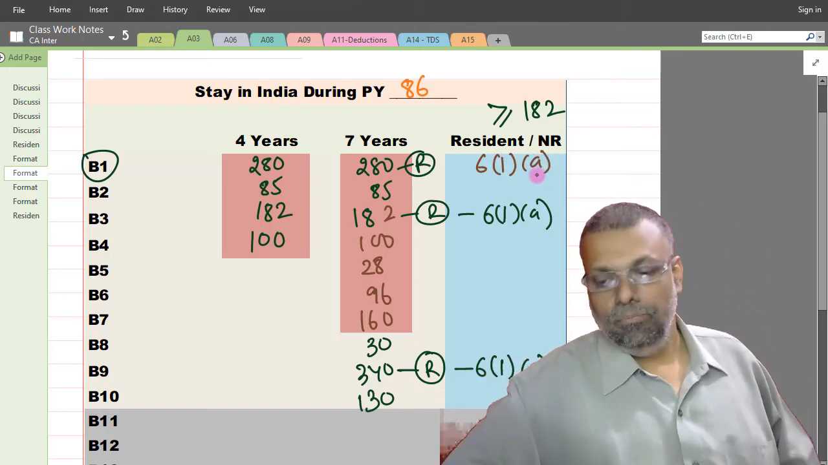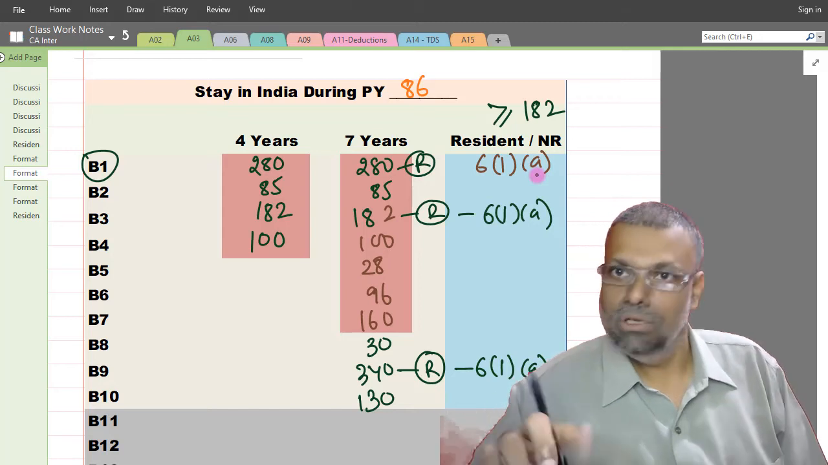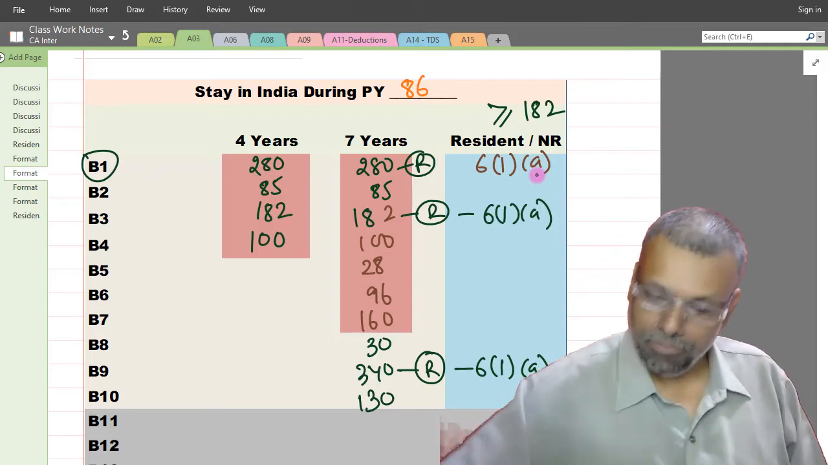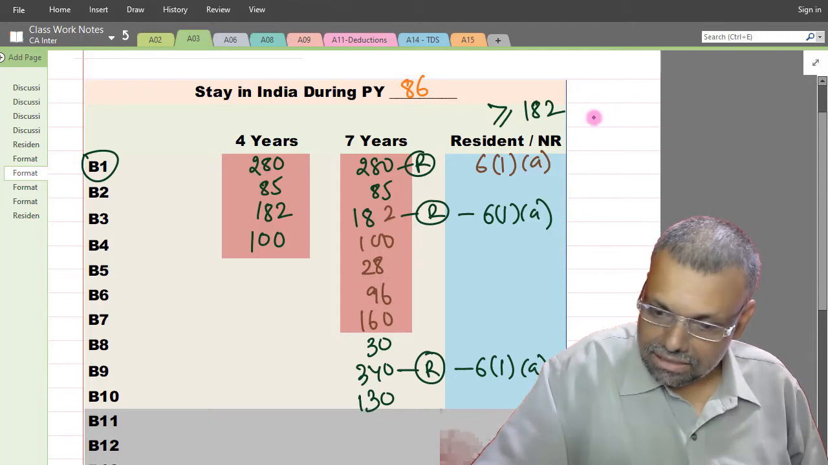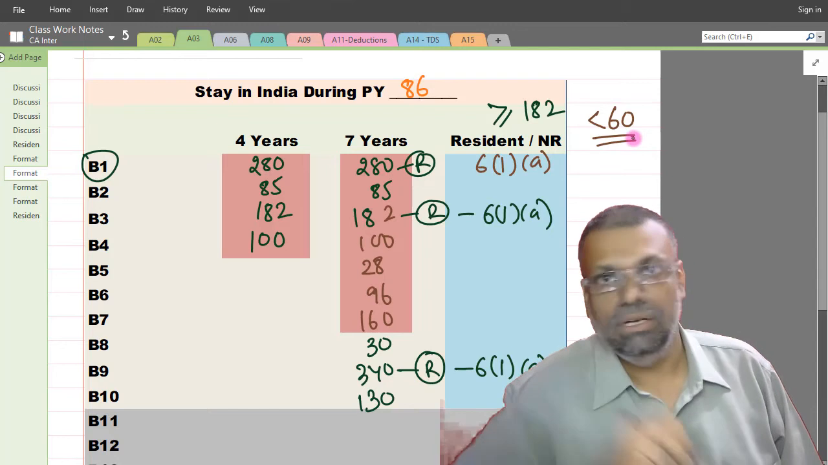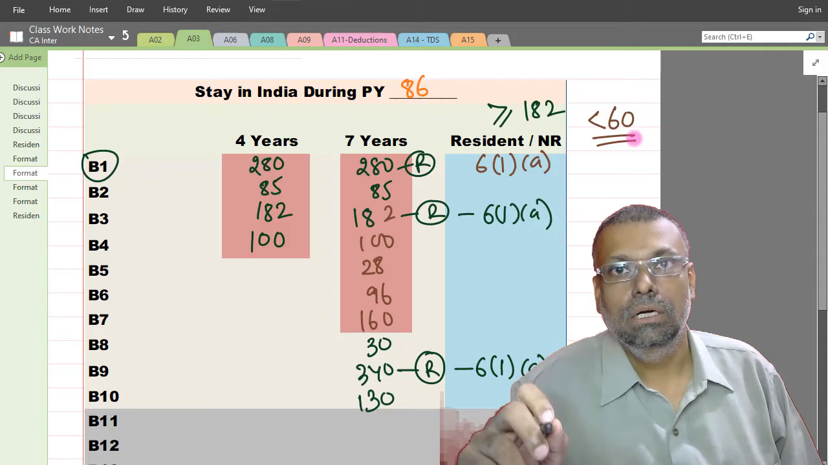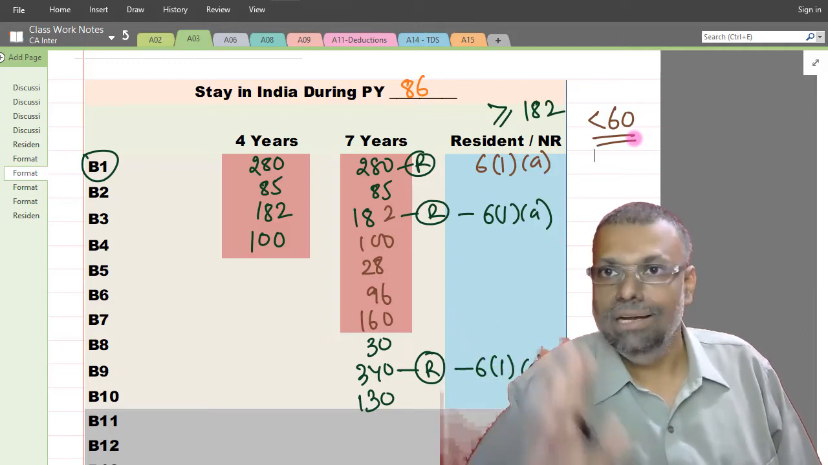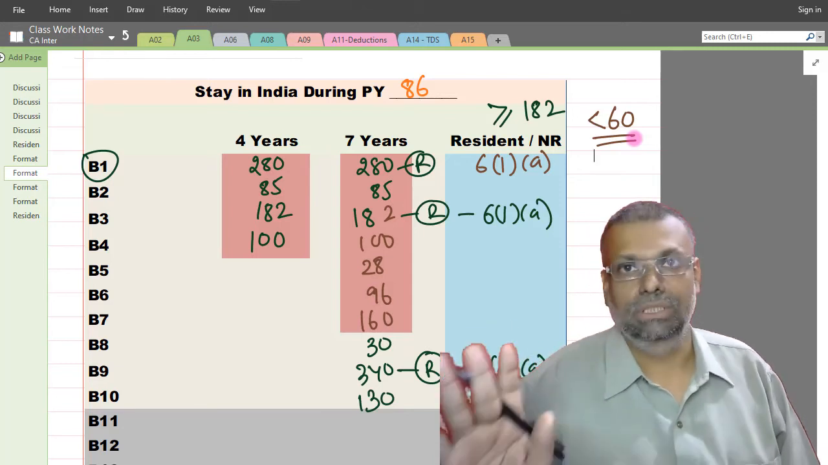Okay. Now, basically you want to find out whether you are resident or non-resident. I'll tell you the second tip. If your number of days of stay is less than 60 in that particular year, you are most likely to be a non-resident, unless any further specific data has been given to us in the question.